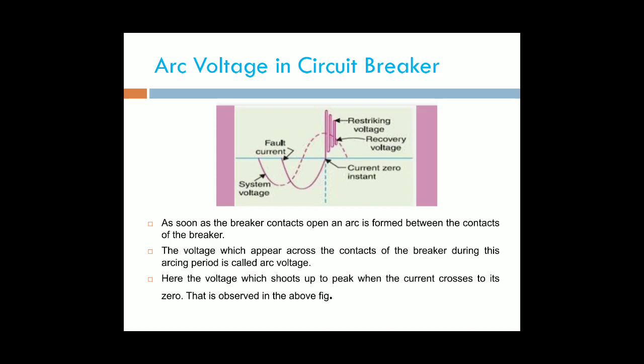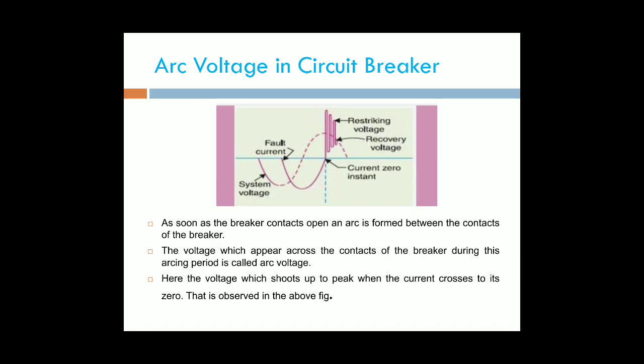Next, in the next concept, we will discuss the arc voltage. What is meant by the arc voltage in the circuit breaker? During the arcing period, when the arc is struck between the fixed and moving contacts, some voltage will appear across the contacts. This voltage is known as the arcing voltage.